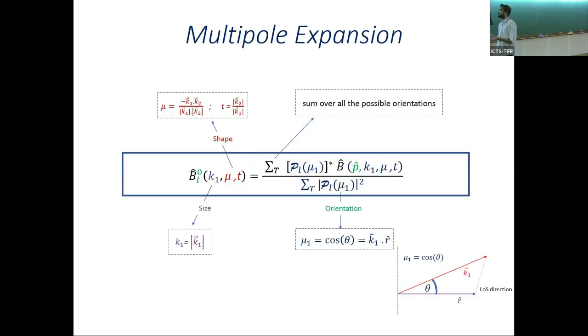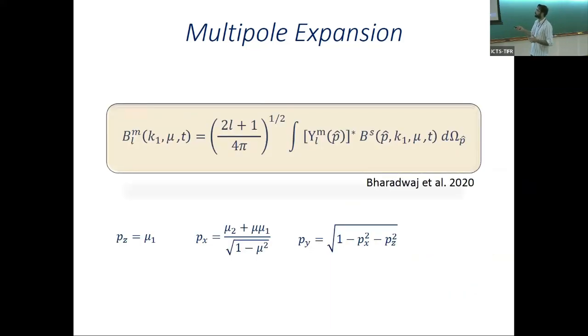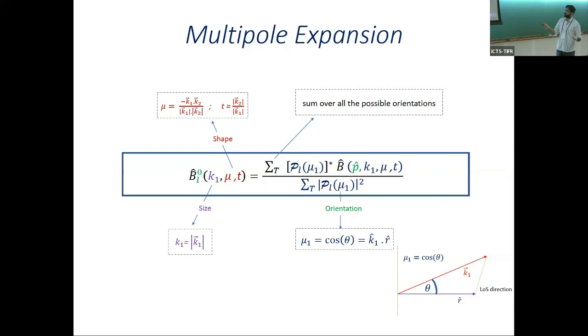So for a given shape and size of triangle, we can implement this in our algorithm to find the multipole moments. But I am doing this right now. L and m are the multipole moments I am talking about. For a general m value, it is very difficult to implement this. But for the m equal to 0 multipole moments, it is very easy because it just boils down to the expansion in terms of Legendre polynomials, as in the case of the power spectrum.